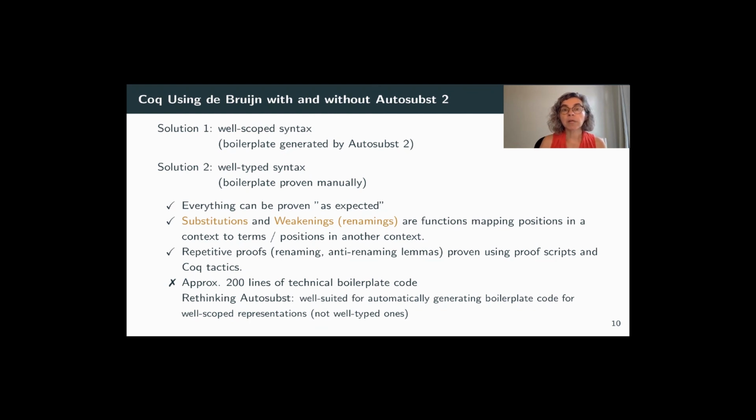Both proofs were developed in close collaboration with our proofs in Beluga, so they have a very similar structure. So everything can be proven as expected. It's maybe worthwhile noting that substitutions and weakenings are functions mapping from positions to terms or positions to other positions. And repetitive proofs are then factored out using proof scripts and Coq tactics. It also led to a way of rethinking Autosubst. Maybe one should have an Autosubst 3 where we actually can generate boilerplate code for well-typed syntax automatically.